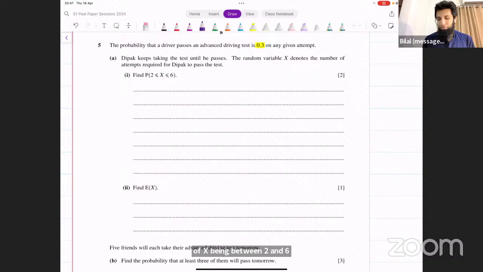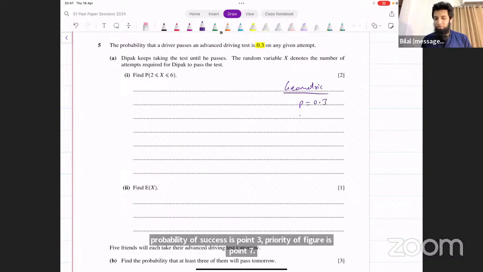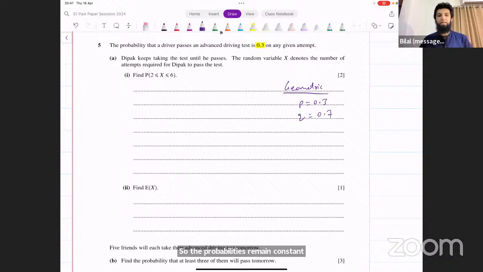Okay. What's the probability of success? It's a geometric distribution. We understand that, right? There are 2 possible outcomes. He could either pass the test or fail the test, right? 2 outcomes. Probabilities remain constant. Every time the probability of success is 0.3, probability of failure is 0.7. So the probabilities remain constant. And we're looking for number of attempts until first success. So that's geometric.